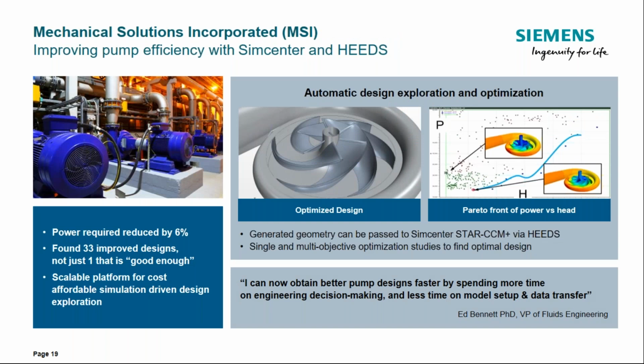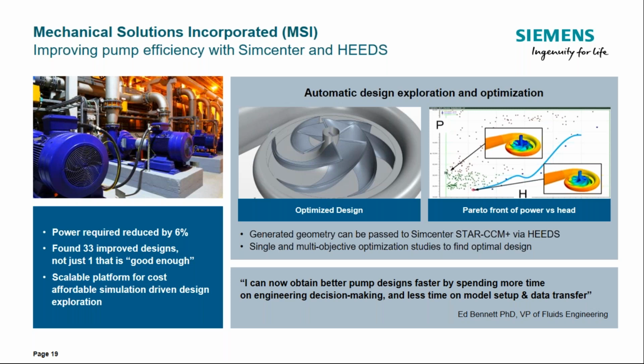So Mechanical Solutions, or MSI, is the example I referred to at the beginning of this presentation. They had attempted for weeks to manually change the base pump and hydroturbine design using trial and error in order to get better performance than their immediate competition. They decided to use SimCenter to automate the design exploration process and obtained 33 better designs than the one they had gotten with weeks of manual iterations, in just a few days.